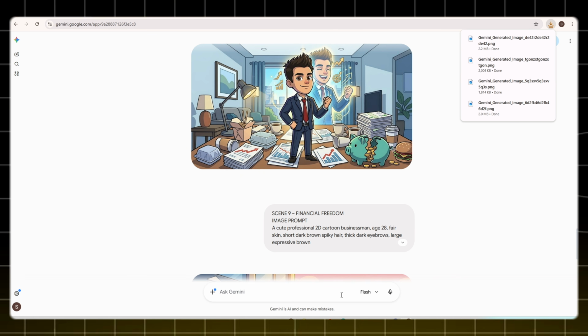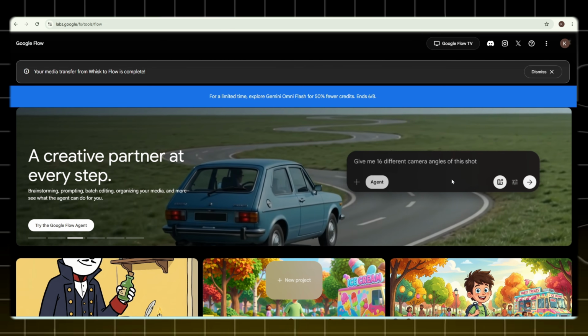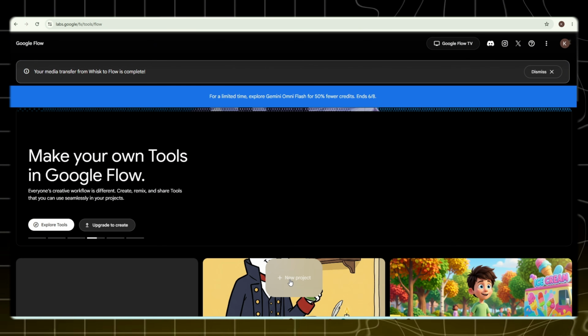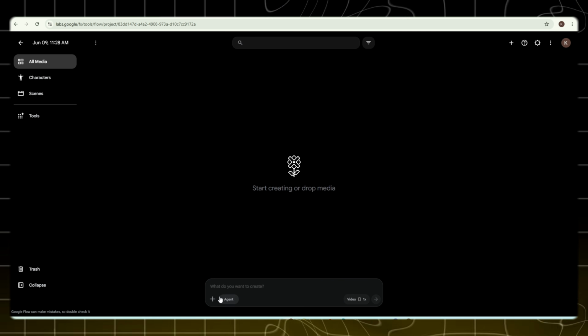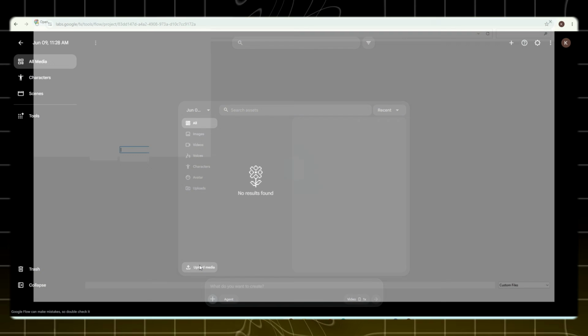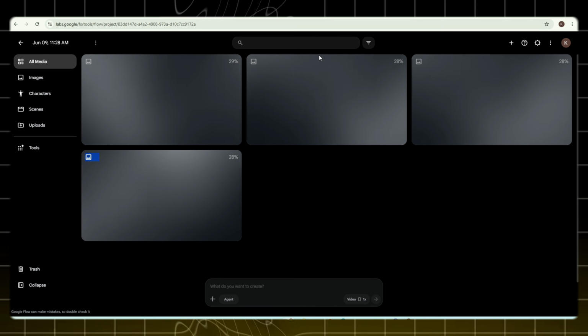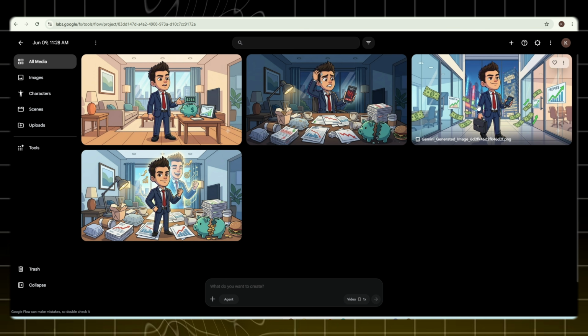Okay, viewers. Now open Flow AI. The great thing about Flow AI is that it's completely free to use, so there's no need to worry about any additional costs. First, click on New Project. After that, upload all the images that you want to convert into animated videos. These are the images we generated earlier using AI.